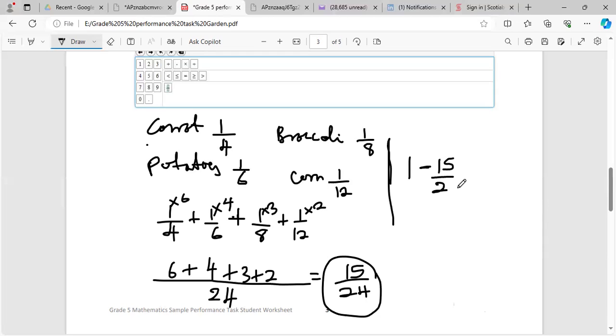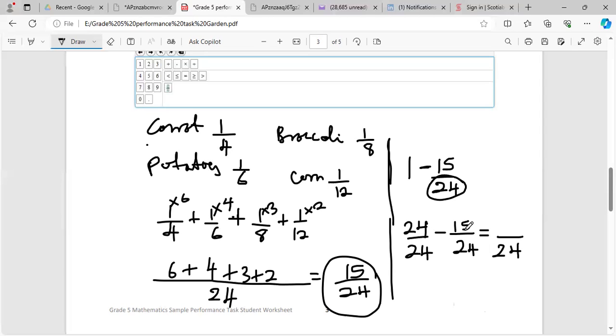But let me show you a simple little trick. Always express it with the denominator, so we can express the whole as 24/24, that would be 1, right? If we divide 24 by 24, that's 1. You make it easier for yourself, because once it has the same denominator, we can just focus on the top. So we keep our denominator, which is 24, and we say 24 take away 15, that is, drum roll, 9. So that's the answer for 2.